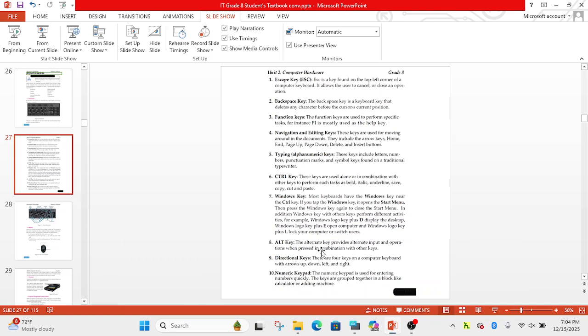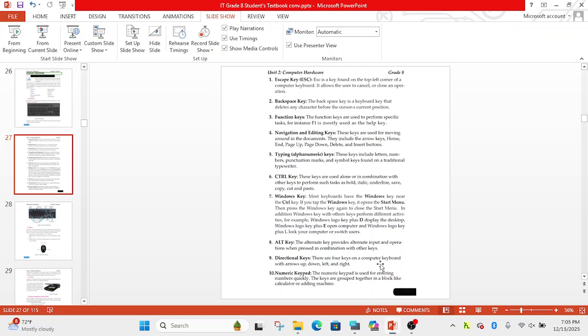That's why we can control the computer in the absence of a mouse. Without using a mouse, it's possible to control the computer with the keyboard. For instance, visually impaired people have a chance to interact with the computer by using the keyboard only. The alternate keys provide alternate input operations.